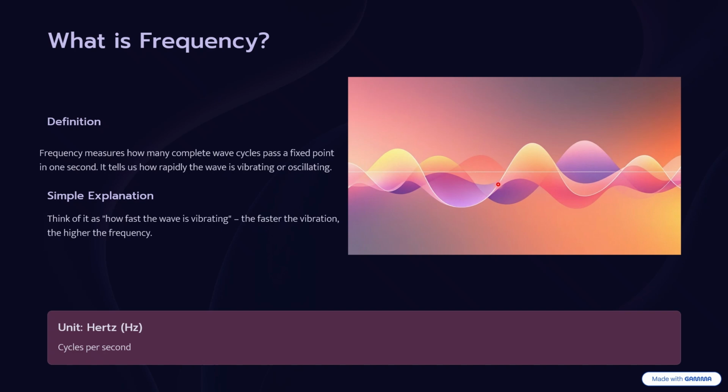The definition of frequency is: frequency measures how many complete wave cycles pass a fixed point in 1 second. It tells us how rapidly the wave is vibrating or oscillating. For example, think of how fast the wave is vibrating. The faster the vibration, the higher the frequency. And the SI unit of frequency is hertz. It means cycles per second.